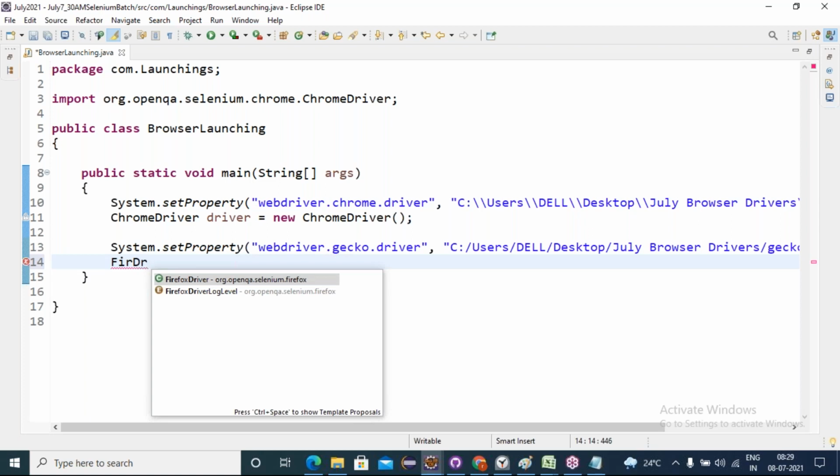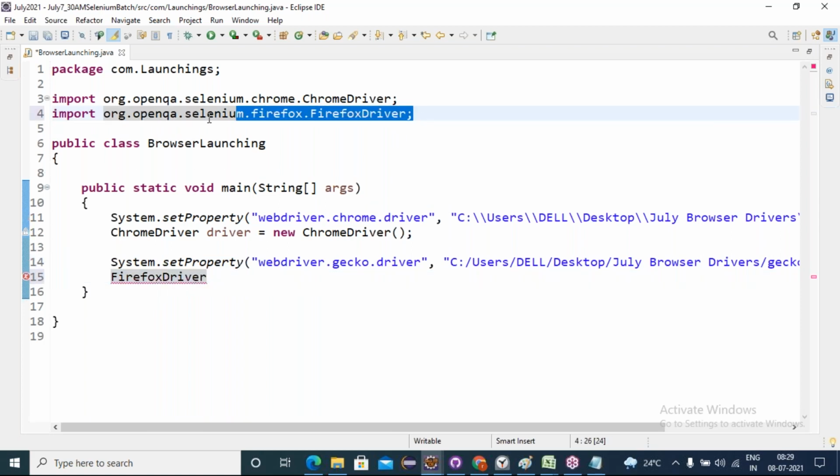Okay, FirefoxDriver. Firefox is one word, driver is one word. In each word, type the first 3 characters, right? Just make a habit like that. Once you do this, the package is automatically imported. Understanding or not?